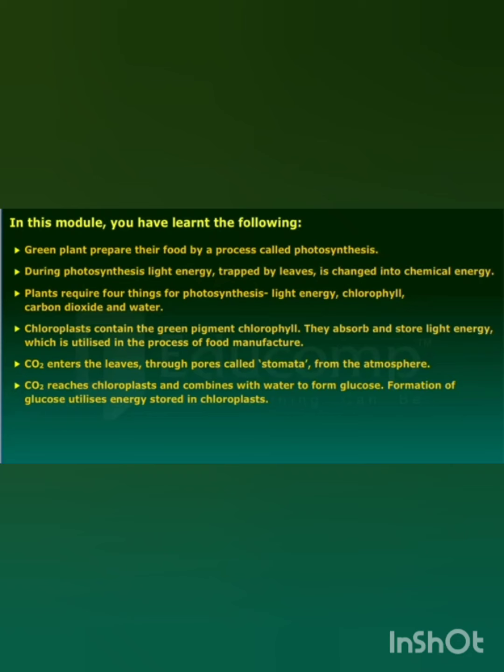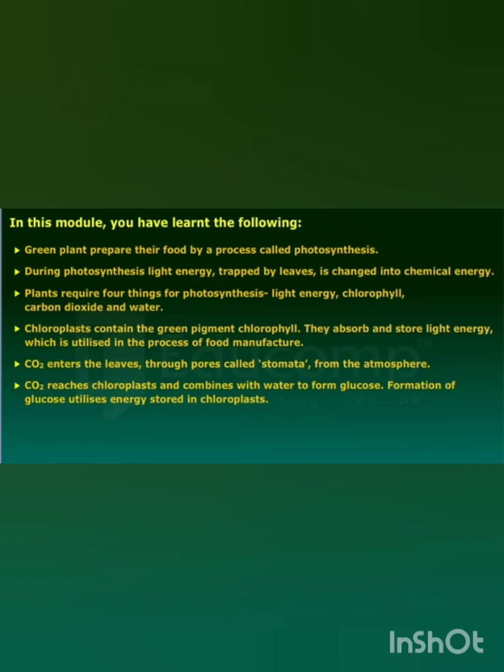Then carbon dioxide reaches chloroplast and combines with water to form glucose. Formation of glucose utilizes energy stored in chloroplast. These are the main points taking place in the process of photosynthesis.